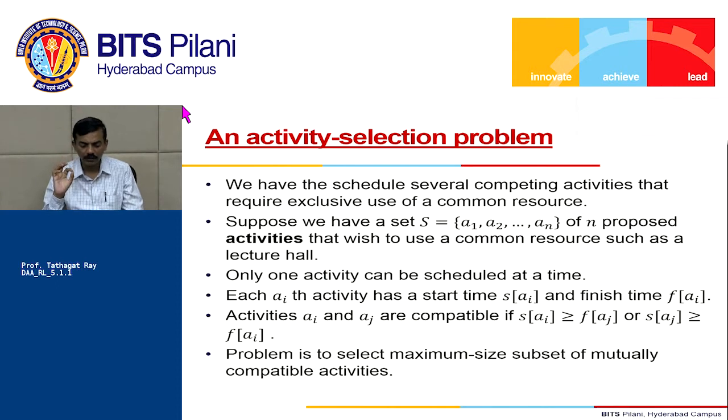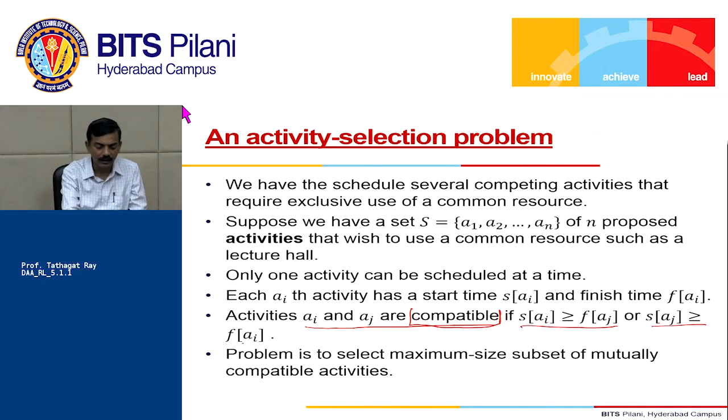For activity Ai, I will denote S(Ai) as the start time of the activity and F(Ai) as the finish time. And we will say that the activities Ai and Aj are compatible if the following holds: S(Ai) is greater than F(Aj), or S(Aj) is greater than F(Ai). What does it mean? The start time of the ith activity is greater than the finish time of the jth activity.